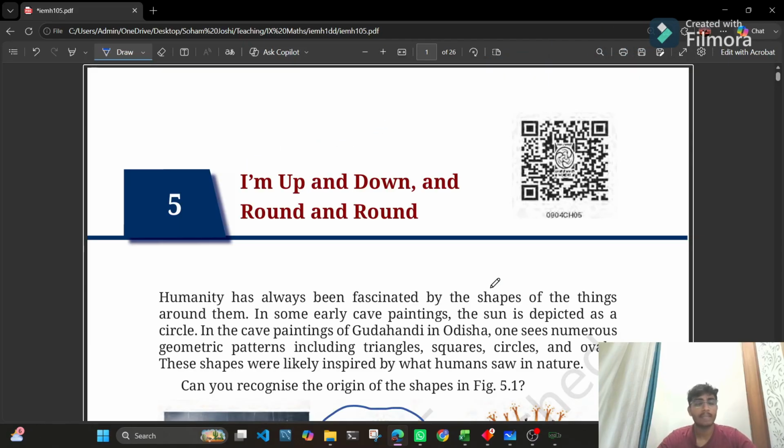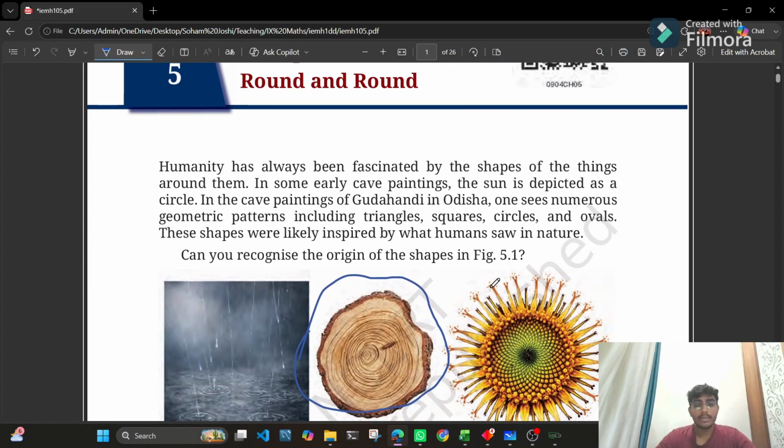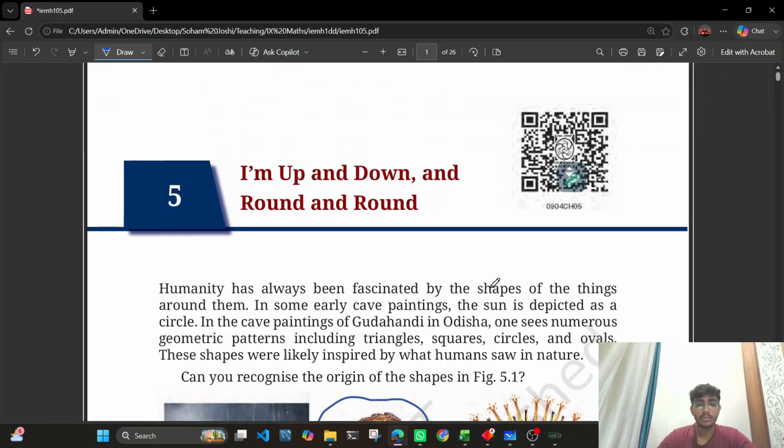I request you to go through the textbook once, read all the proofs, read them twice, thrice, as many times as you want, until you understand them. Do not just mug up the theorems and the statements of the theorems. Understand the concept behind the theorems, then it will definitely be easy for you to understand them and to practice them and to implement them in your exams, in your exercises and in the solved examples. Okay, then cool. I think we are done with this chapter.